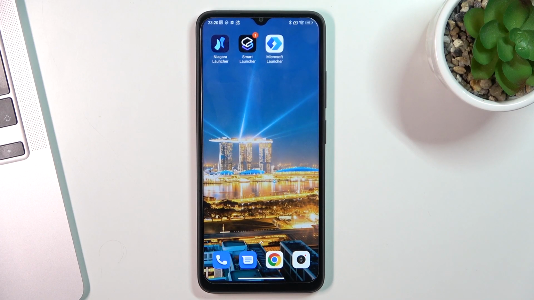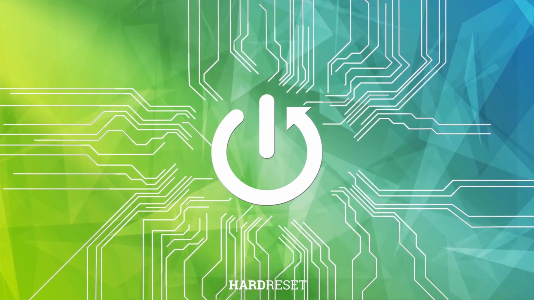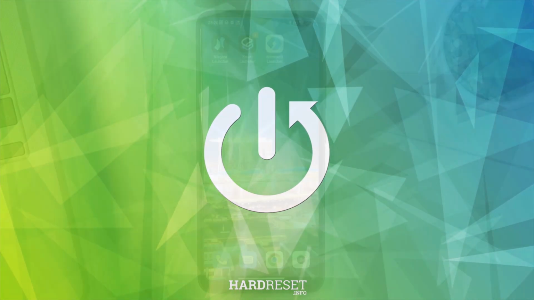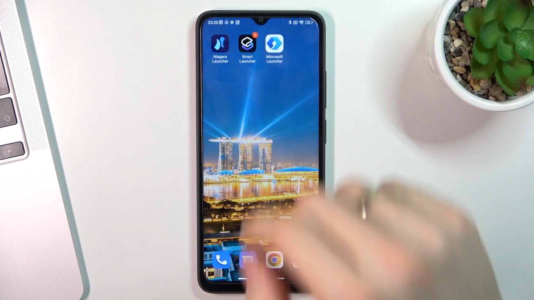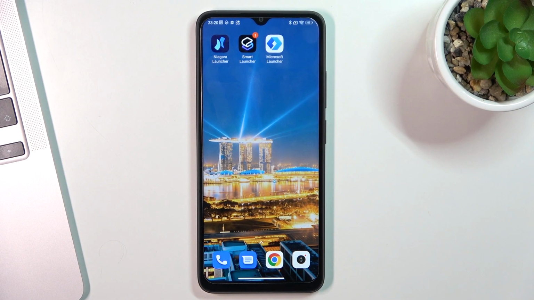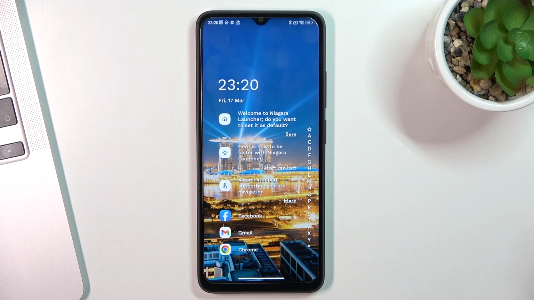In front of me, POCO C50, and now I can show you top 3 best themes for this device. So as you can see, there is my super top of best launchers, best themes for this Xiaomi device, and I suggest you try all of them. So on the third place in my top is Niagara launcher.